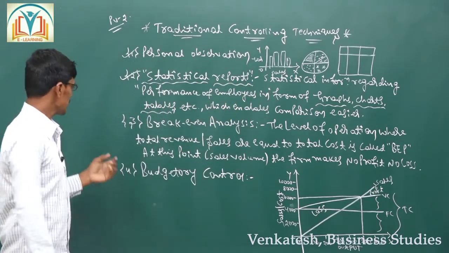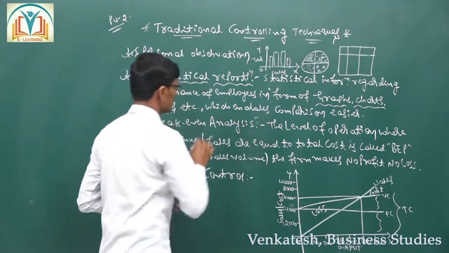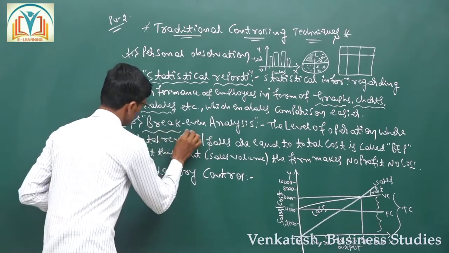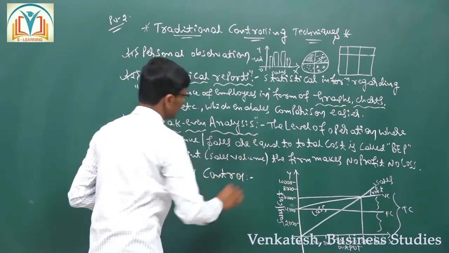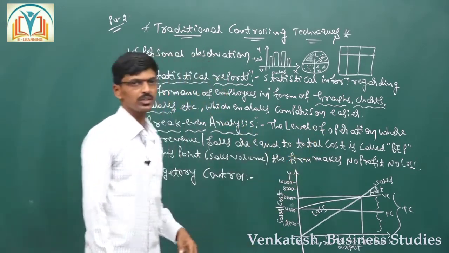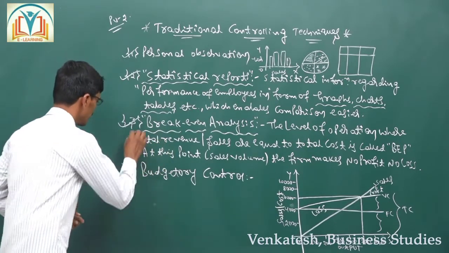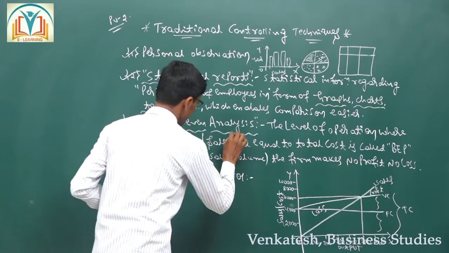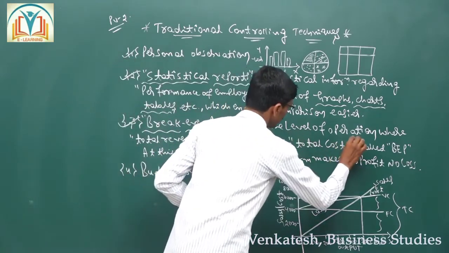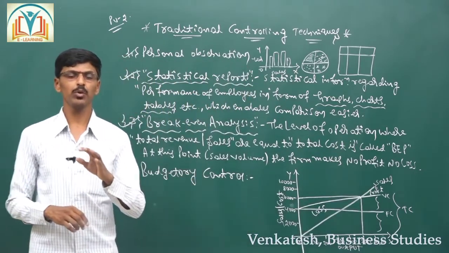Then third comes break-even analysis. It is the level of operation where total revenue or total sales are equal to total cost, which is called the break-even point.